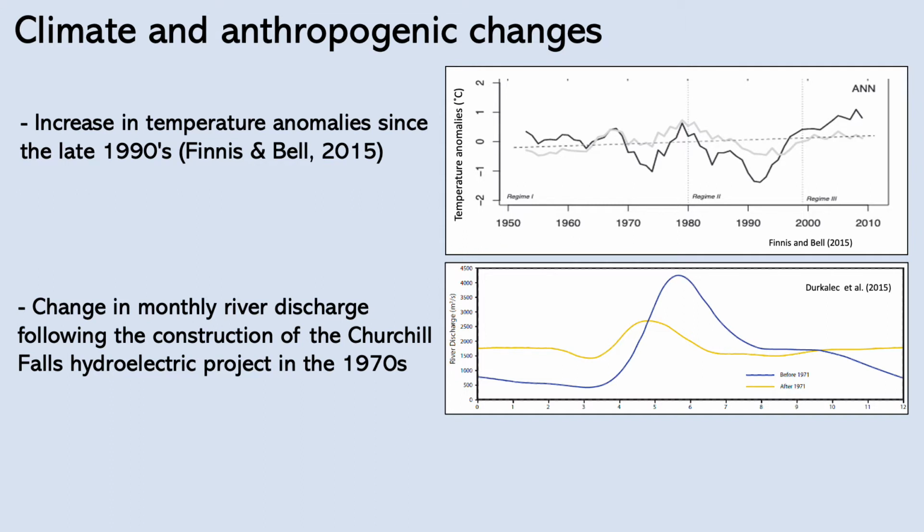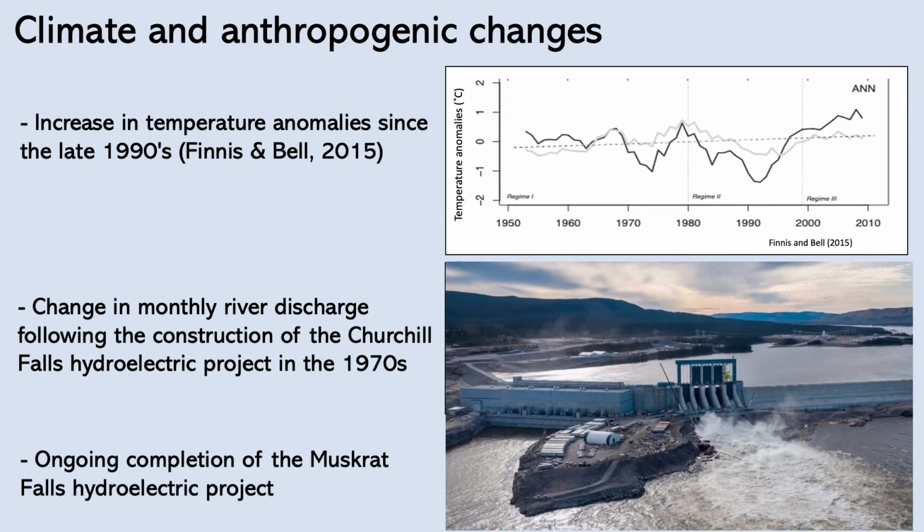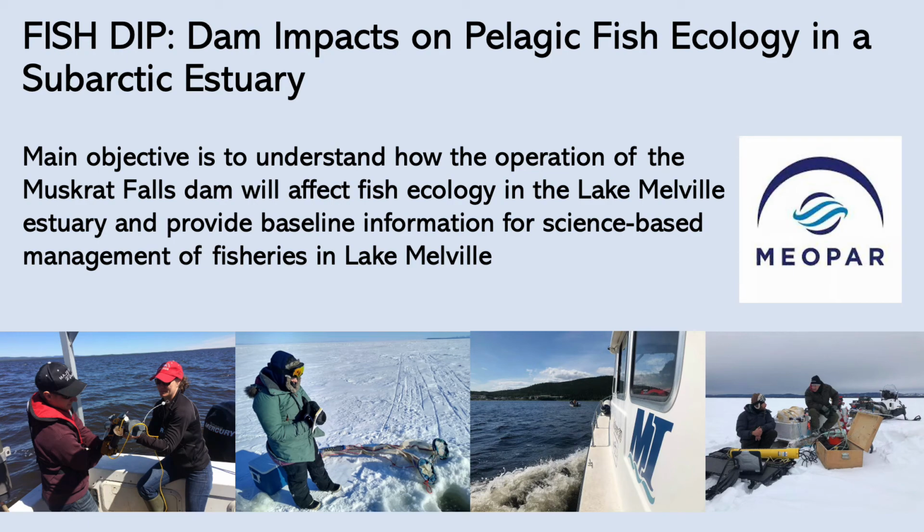But with the construction and completion of the ongoing Muskrat Falls hydroelectric project further down the Churchill River, there's a risk that this curve is further flattened, which will further change the hydrography of the Lake Melville estuary.